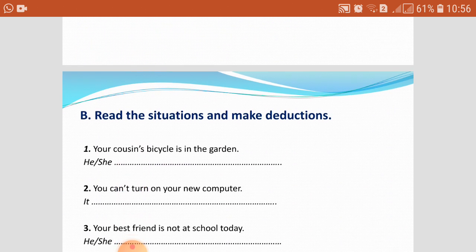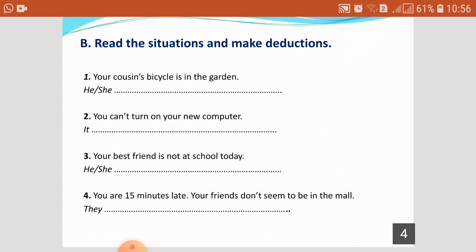Now, I want you to think about these 4 examples. What can you say here? You can use must or you can use can't. You can use must or can't in the present plus infinitive, or we can use must or can't in the past with have plus past participle. Let's start with number 1.